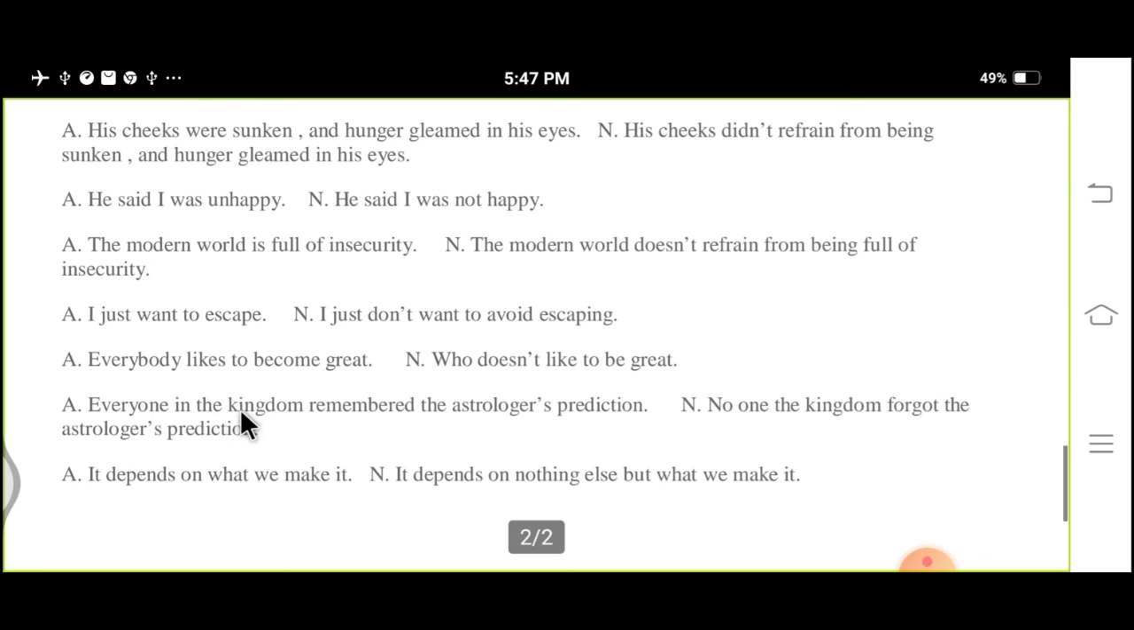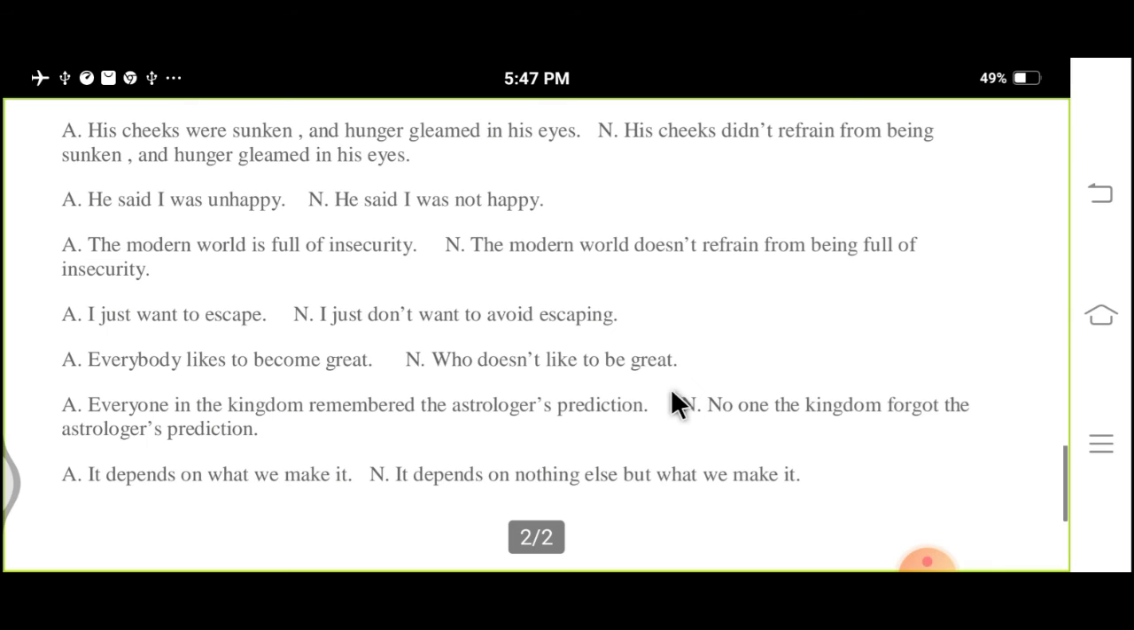Everyone in the kingdom remembered the astrologer's prediction. Everyone, as I have told you before: whenever you get everyone or everybody, you have to use no one, none, none but. If you find always, it becomes never. No one in the kingdom forgot the astrologer's prediction.